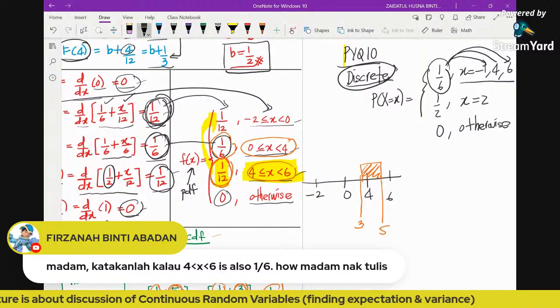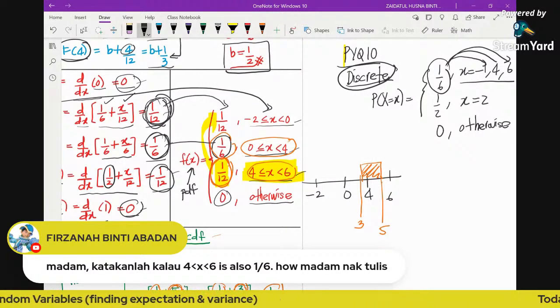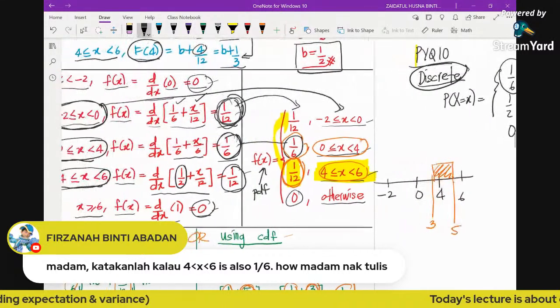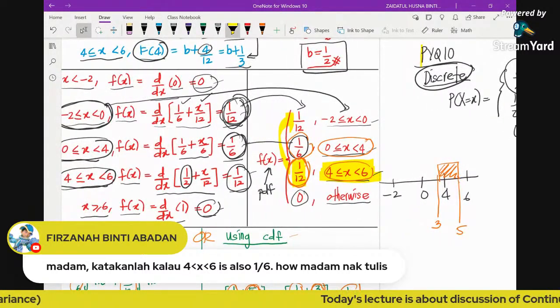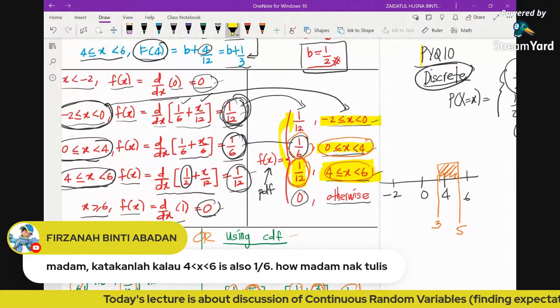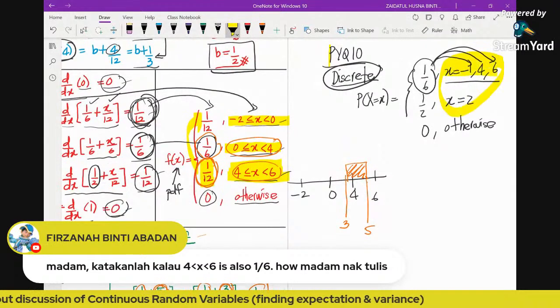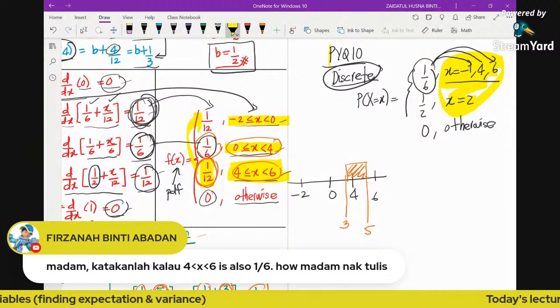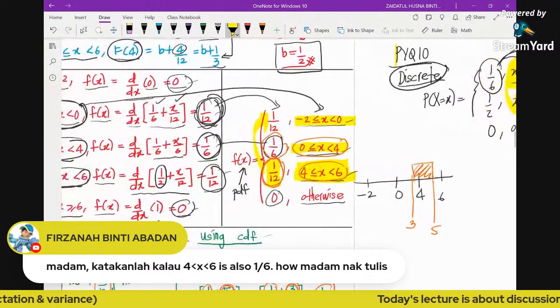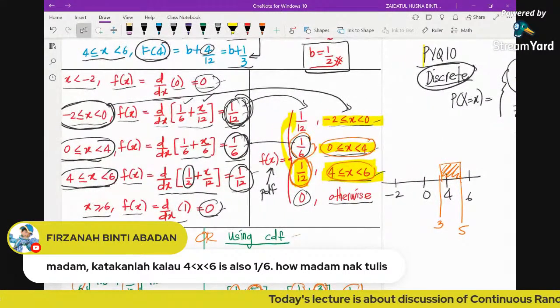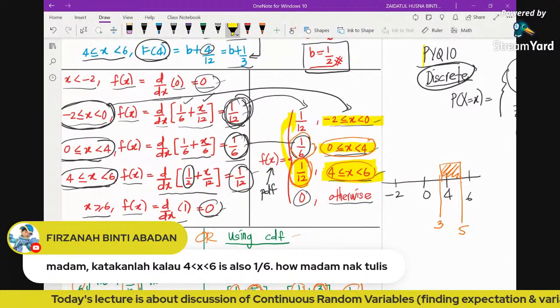But now, when it comes to continuous, even though it is repeated, we cannot combine it, because the PDF for continuous involves ranges. It is not countable values of X. Like here, X are integers, so no problem, we can list as many as possible, depending on the question. But for the continuous random variable, because we are talking about ranges, we cannot combine. We have to do the ranges one by one.